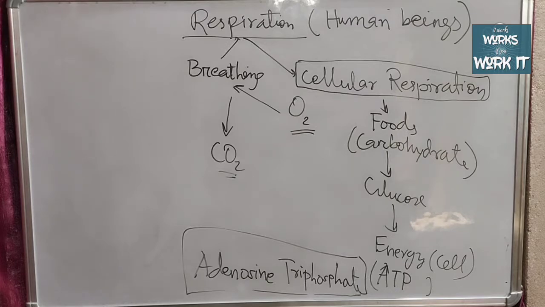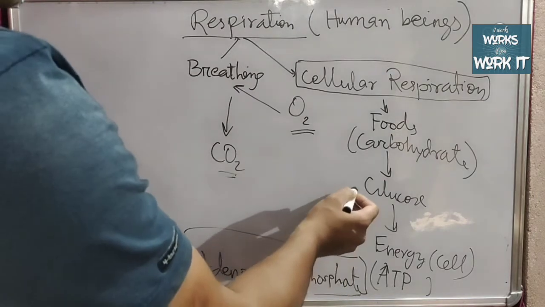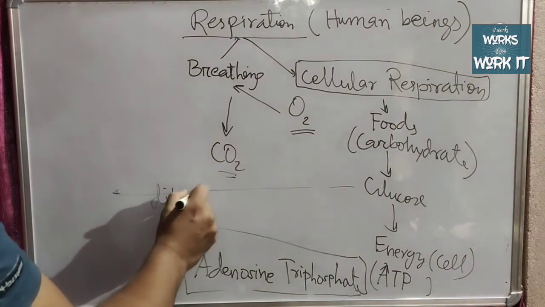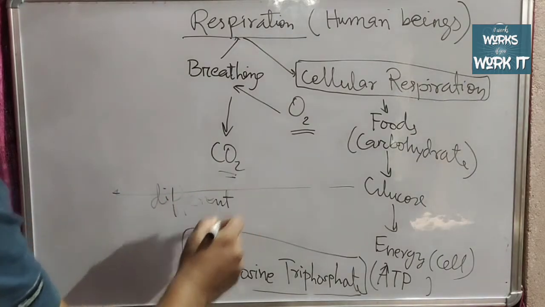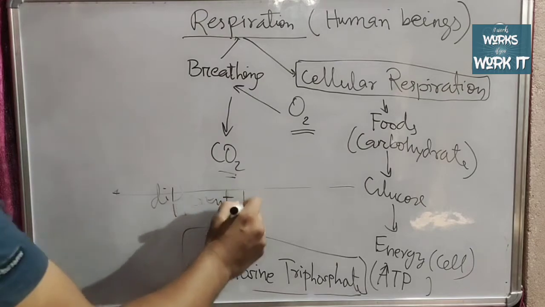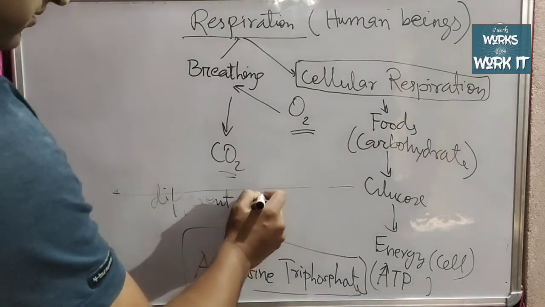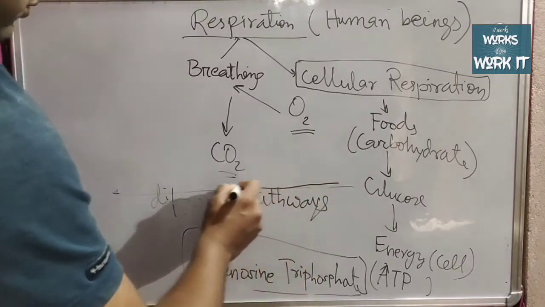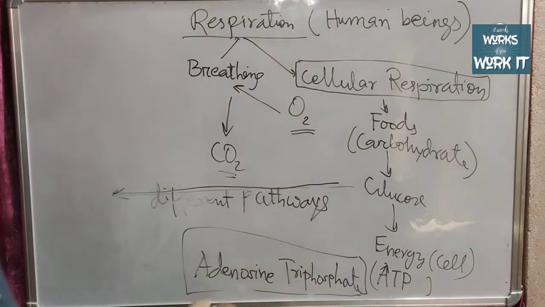So we will be describing respiration in human beings. Before that, we need to know the different pathways during the breaking down of glucose into energy.